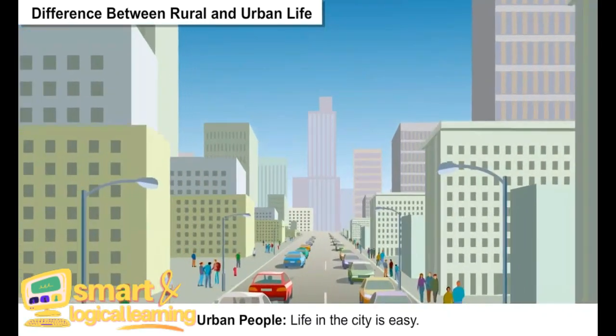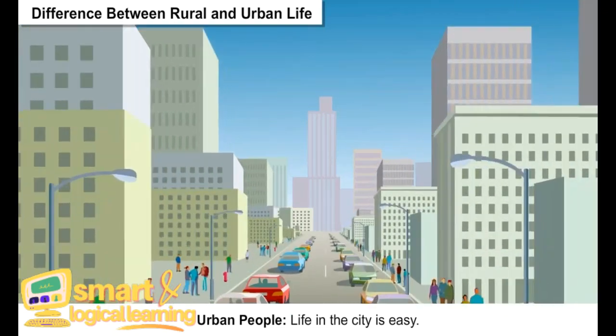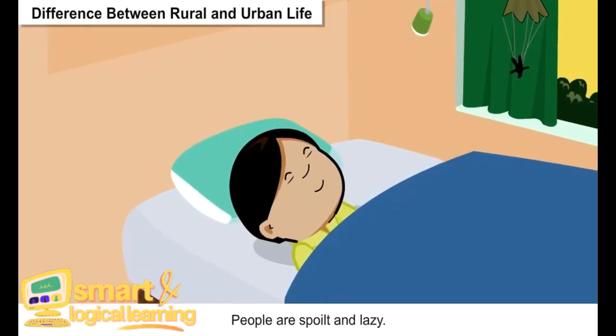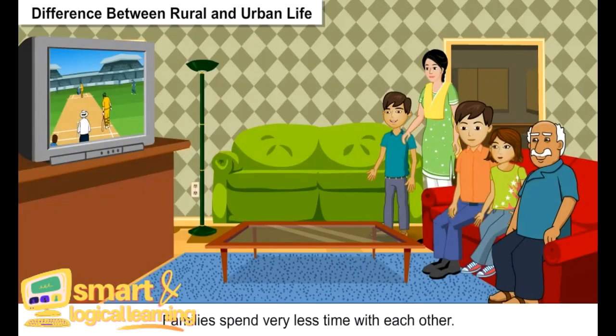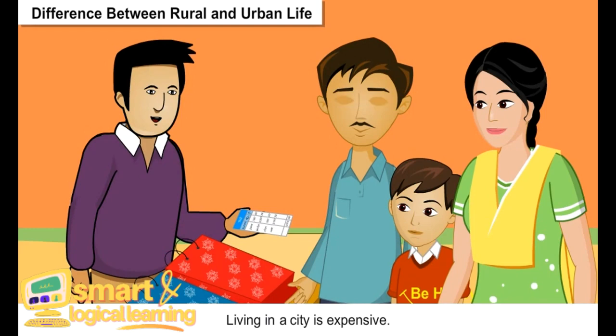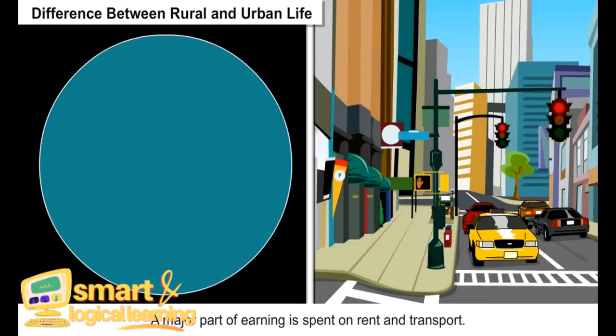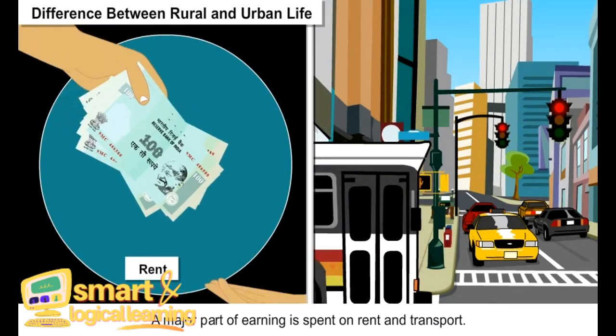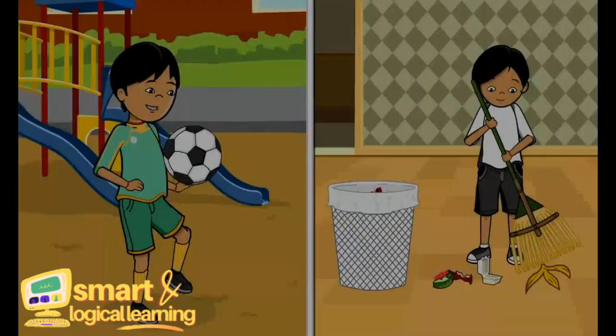Urban people. Life in the city is easy. People are spoiled and lazy. Families spend very less time with each other. Living in a city is expensive. A major part of earning is spent on rent and transport.